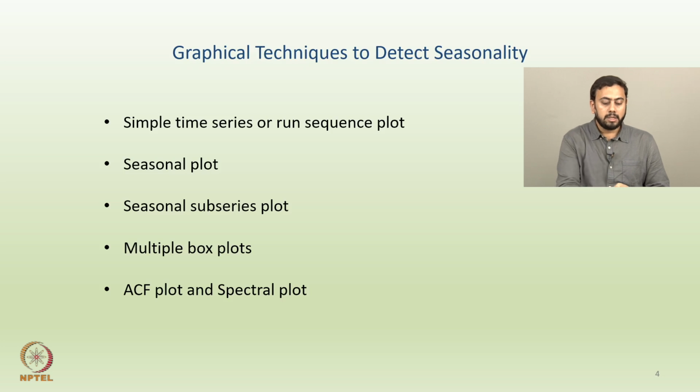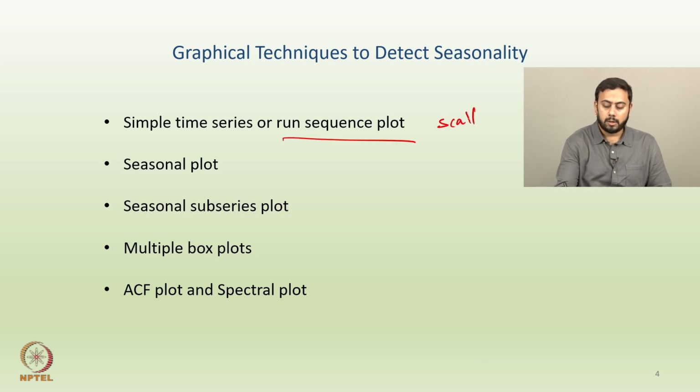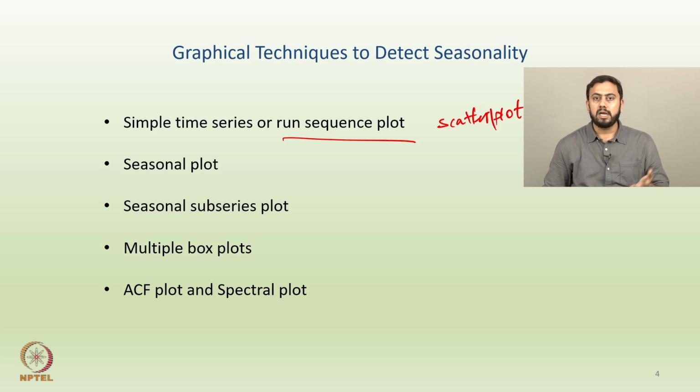Okay? Now possibly all these could be plotted, and their combinations as well, but these are typical plots that one can draw. So the first one is, let's say, a simple time series plot or run sequence plot. By the way, this is nothing but the usual scatter plot that we all plot as a very first idea. Or one can have a seasonal plot or a seasonal sub-series plot, or the next one could be multiple box plots. So corresponding to each month of a year, we can plot a single box plot for that month, right? Or one can plot some ACF plots or spectral plots and so on and so forth.